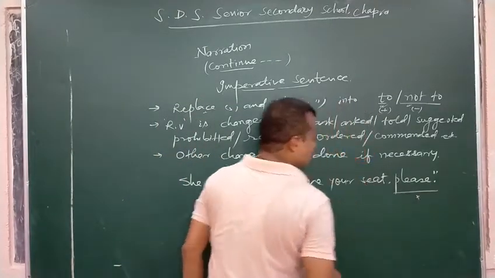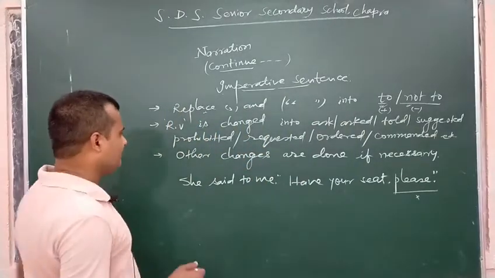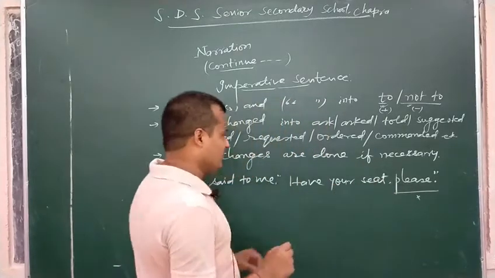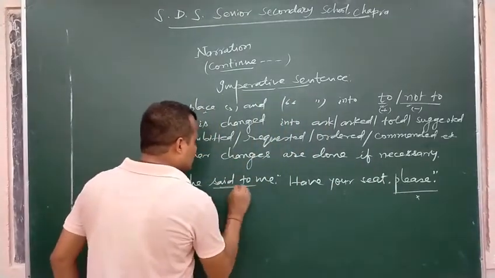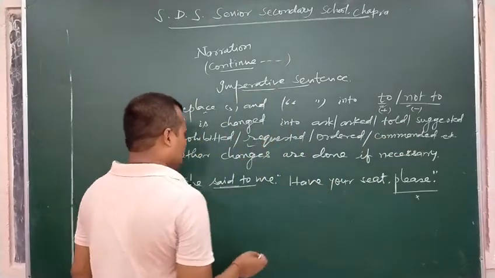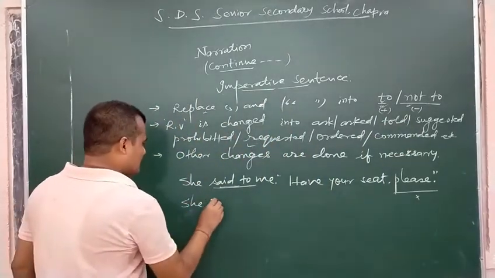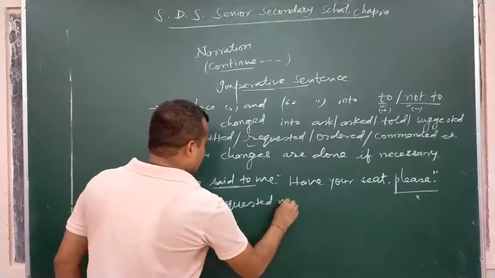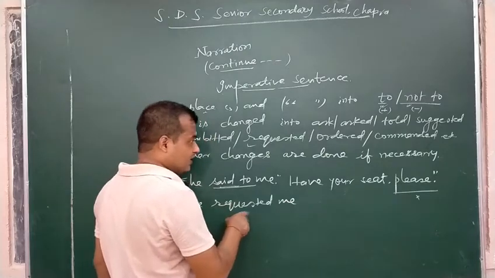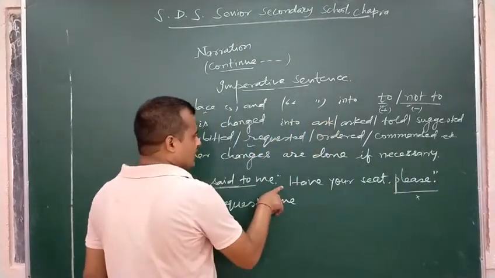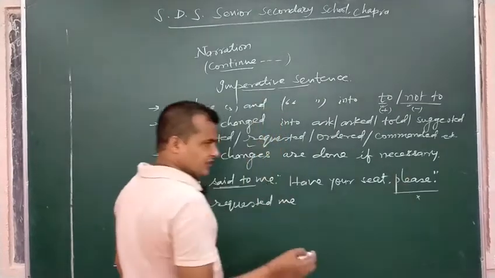We don't have to use the words like please and kindly, but such sentences give us a meaning that the reporting verb should be changed into requested. So she requested me. Why have I used requested here? Because we have please or kindly in the sentence. It may be in the beginning or at the end.